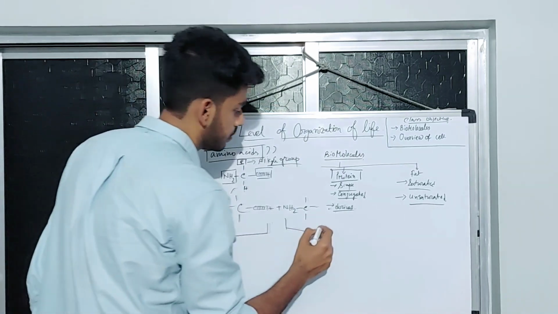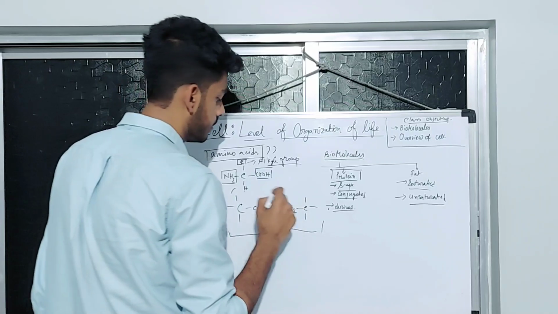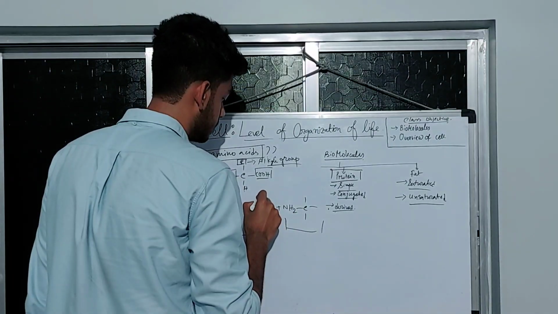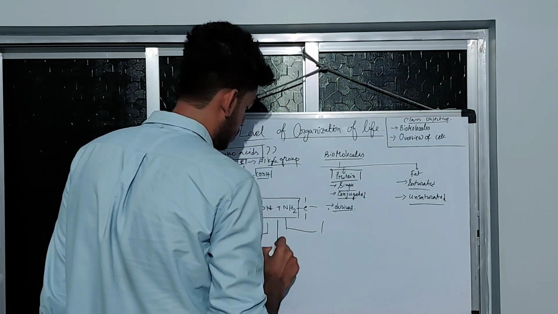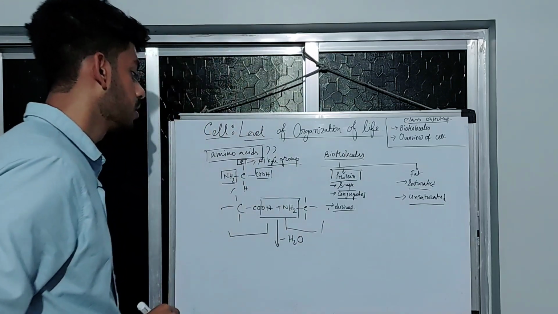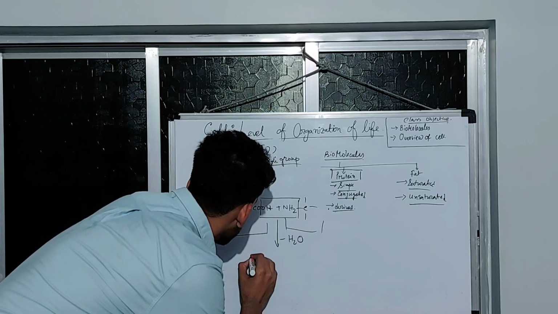This is another amino acid, and here is the carboxylic group, here is the amino group. Whenever the reaction occurs, H2O is subtracted, and what we are left with, that is CO.